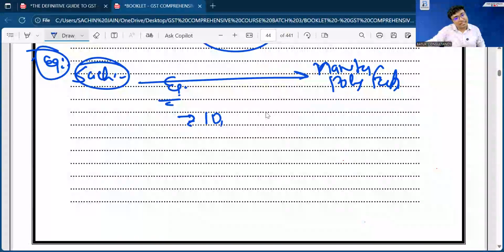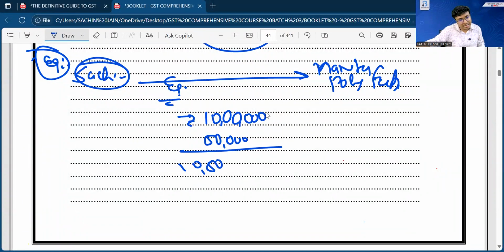Suppose the worth is 10 lakh rupees. I have bought one equipment from Manita Polyfab. The value is 10 lakh rupees. And Manita Polyfab has also made the expenditure on the transportation of that product, 50,000 rupees, total 10 lakh 50,000. In that case, GST will be applicable on 10 lakh 50,000 rupees.